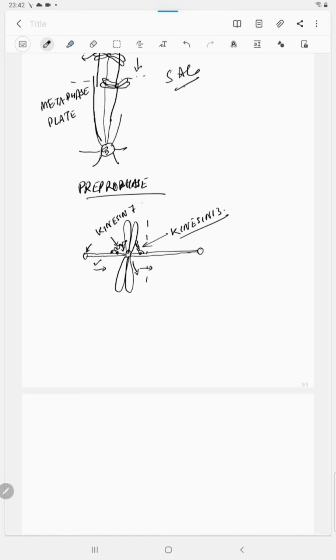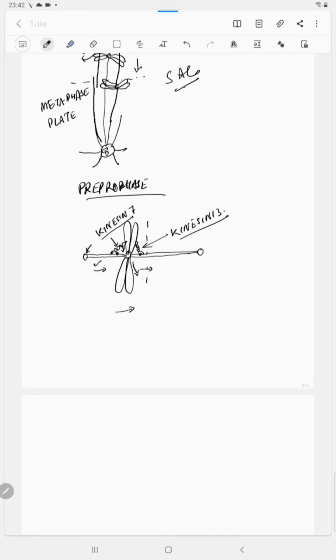These are holding the spindle fiber and the chromosome together. The kinesin 7 is pushing the chromosome towards the equatorial zone, and kinesin 13 is pulling the chromosome towards the equatorial zone.